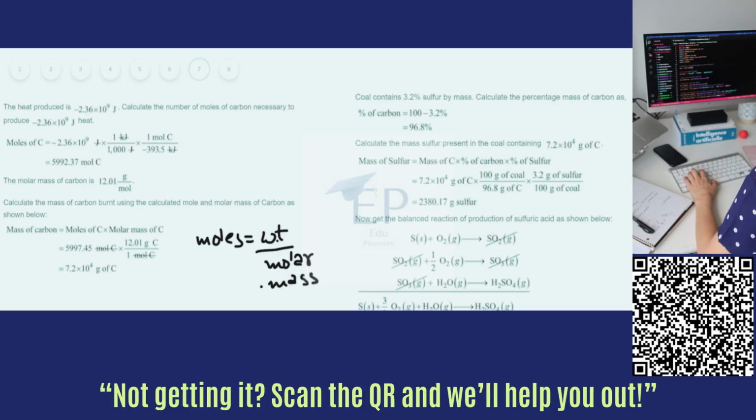Rearranging this formula and substituting in the values, we have mass of carbon as 7.2 into 10 raised to power 4 grams of carbon. The coal contained 3.2% sulfur by mass, so the percentage of carbon will be 100 minus the percentage of sulfur, that is 96.8%. Now, calculating the mass of sulfur present in a coal, which turns out to be 2380.17 grams of sulfur.